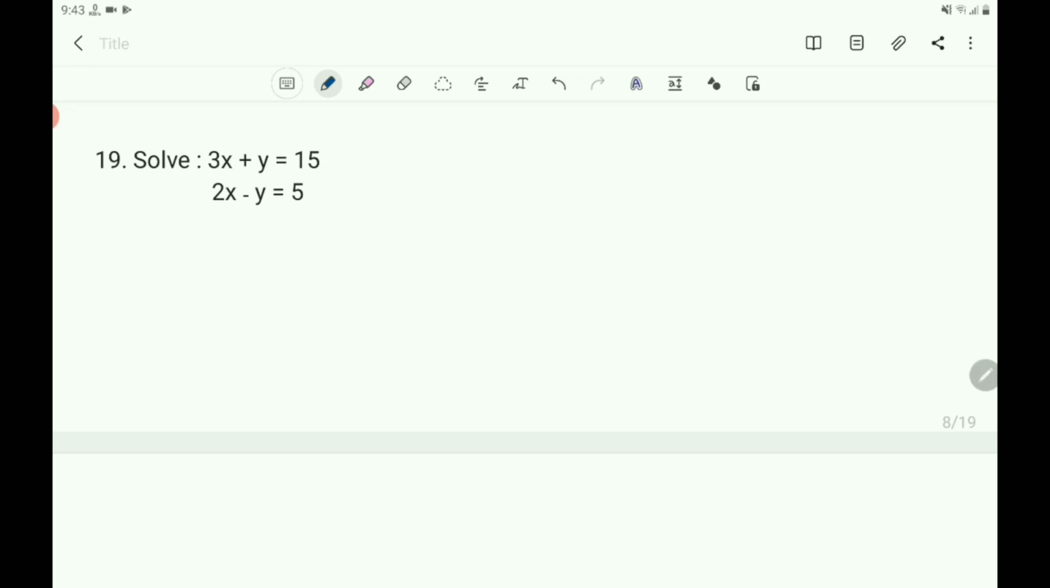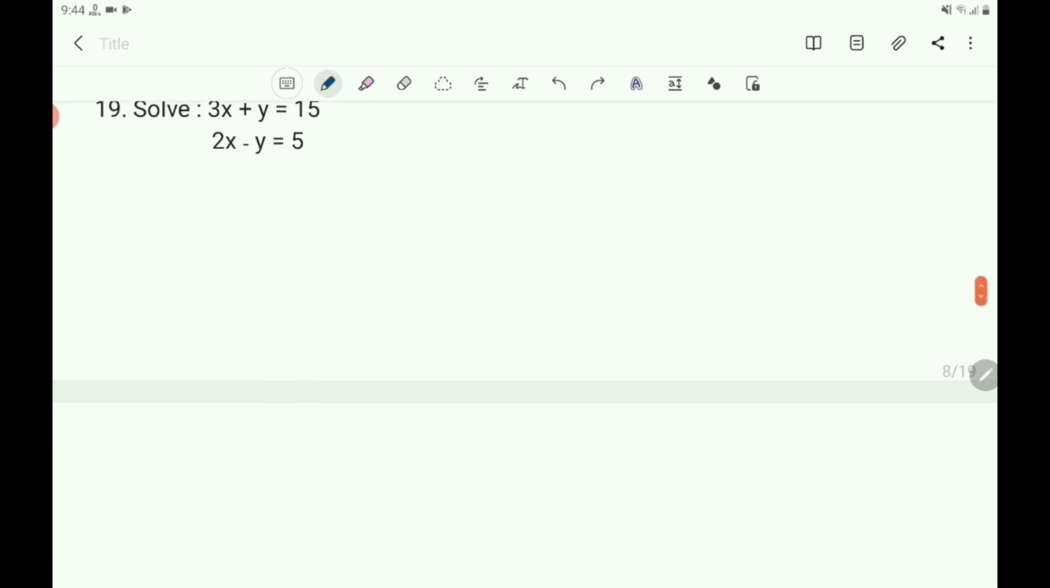And you know that to cancel the variable, the coefficient of the variable must be the same. Here observe the coefficient of y in the first equation and the coefficient of y in the second equation. Both of them have the coefficient 1, that is plus 1 and minus 1. Then you can cancel y easily. So here these have different signs. So to cancel this y, you must add the first equation and the second equation. So you write the solution here.